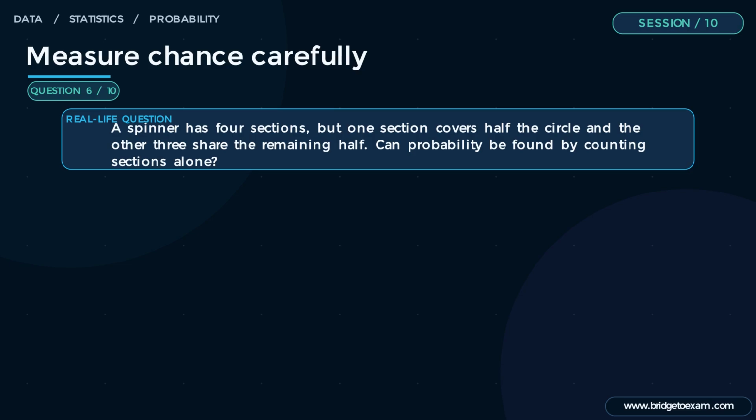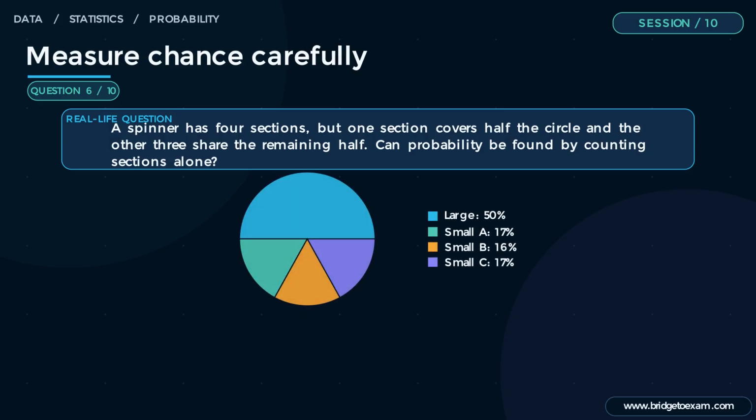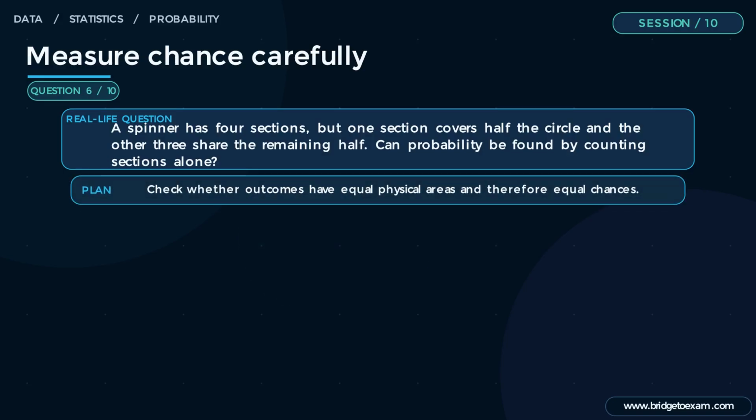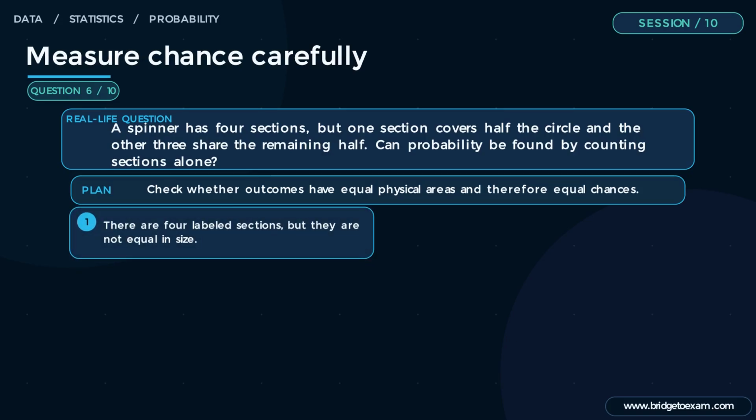Can probability be found by counting sections alone? The circle shows outcome areas, which determine probability when sections differ in size. Plan. Check whether outcomes have equal physical areas and therefore equal chances. Step 1. There are 4 labeled sections, but they are not equal in size.